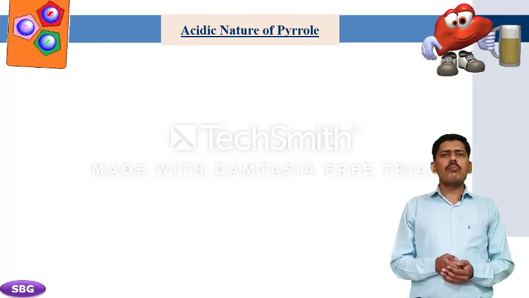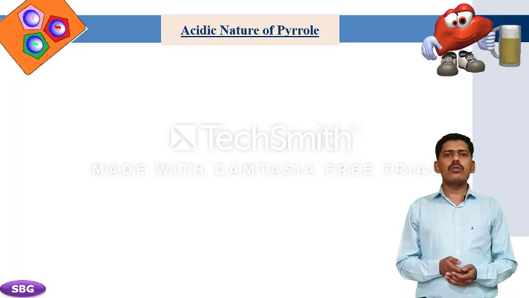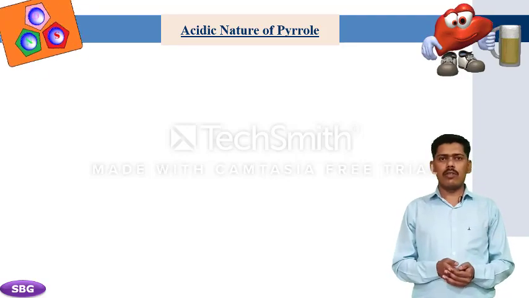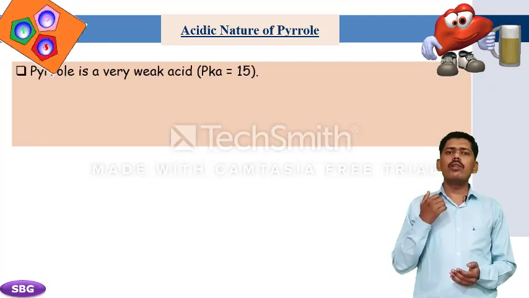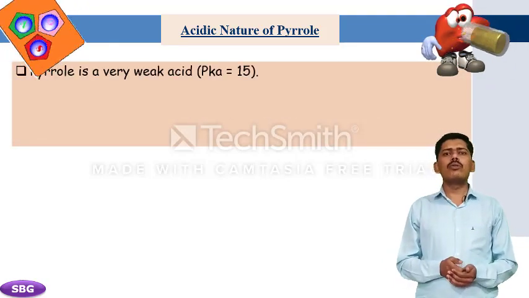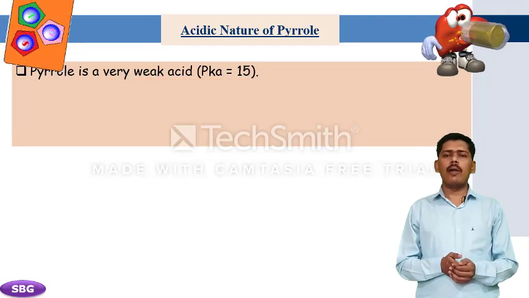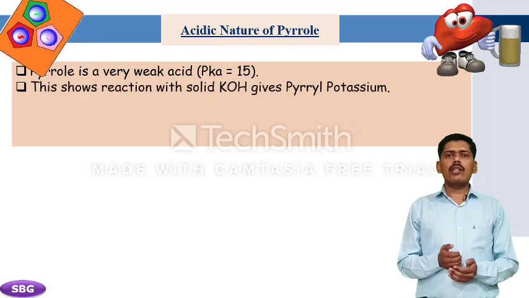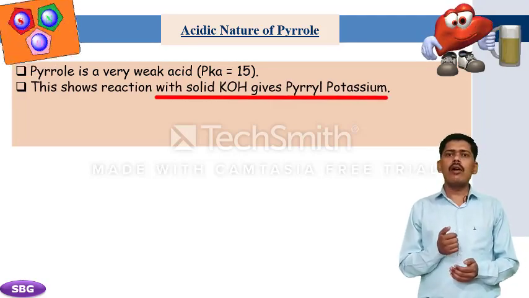We discussed the basic nature of pyrrole, but it is also weakly acidic in nature. What is the reason behind it? Pyrrole is not only a weak base but also a weak acid whose pKa value is 15. It reacts with solid potassium hydroxide to give pyrrole potassium.